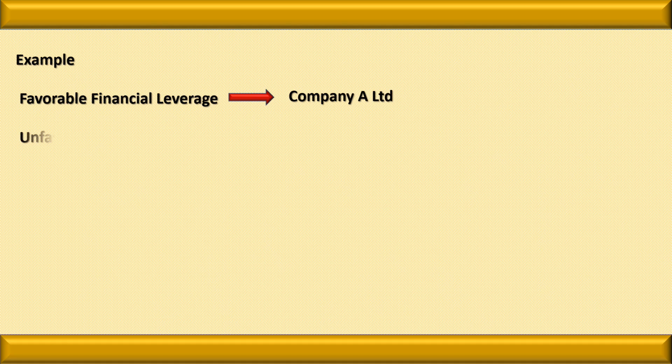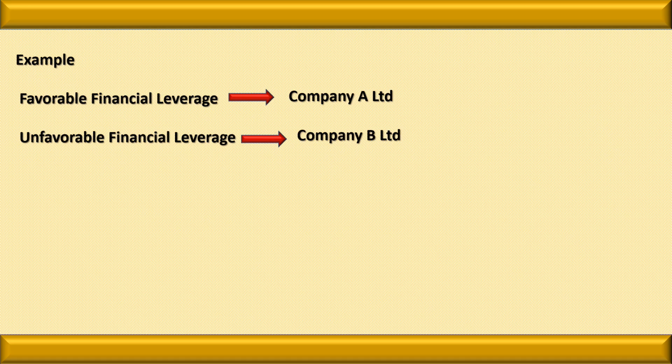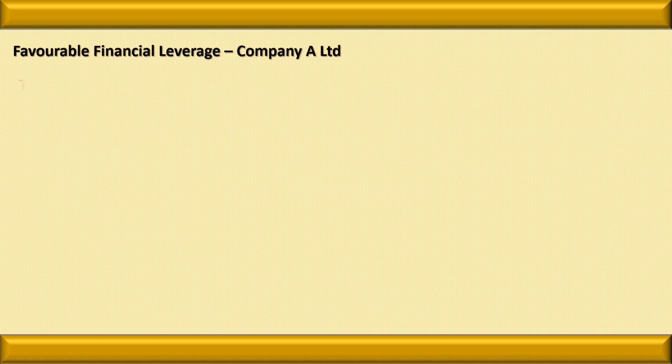Try to understand the concept of favorable and unfavorable financial leverage with an example. For the favorable financial leverage, we take the example of a company A Limited, and for the unfavorable financial leverage, we take the example of company B Limited. Remember one thing, here we use the concept of EBIT-EPS analysis. Which concept will we use over here? We will use EBIT-EPS analysis.